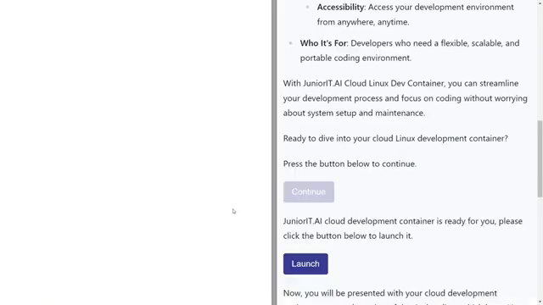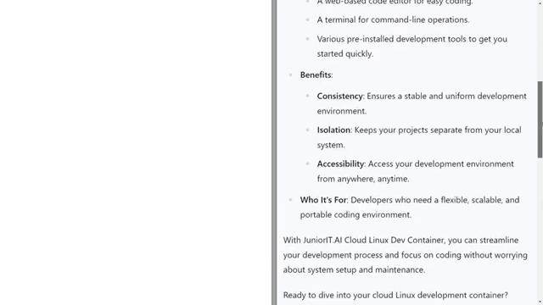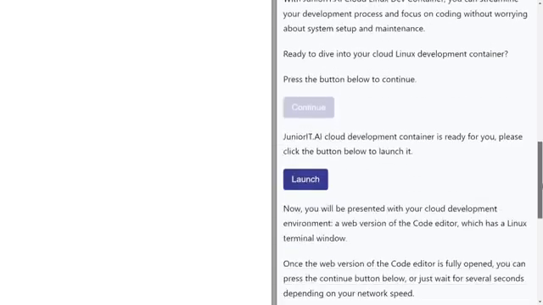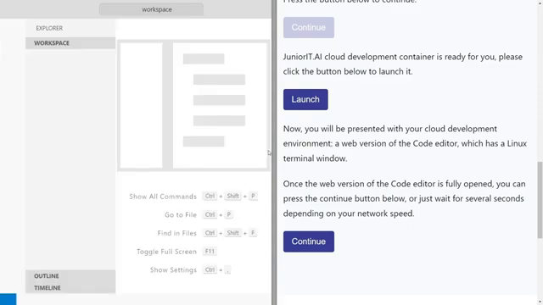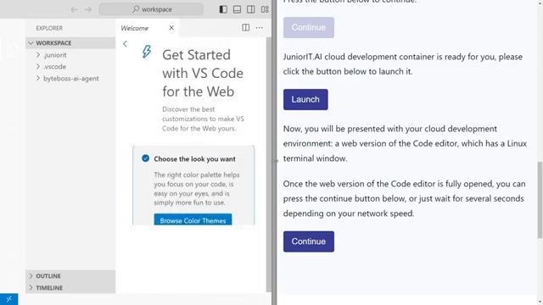Now, your window will be divided into two sections. On the right hand side, you have the text-based assignment or the content that you need to read and follow. On the left side, soon you will have an online VS Code, that is the web version of the code editor. Once you have set up the code editor, you can click on continue button.